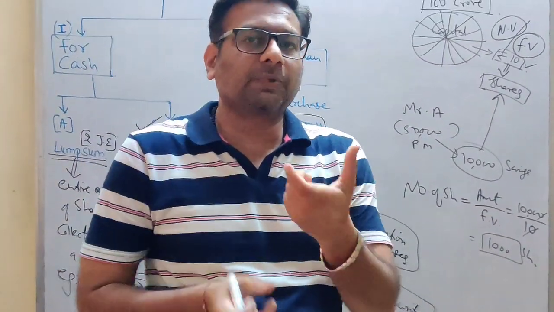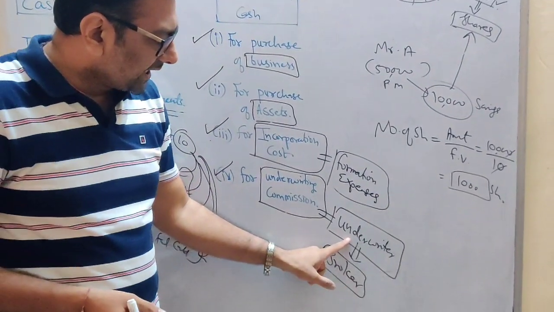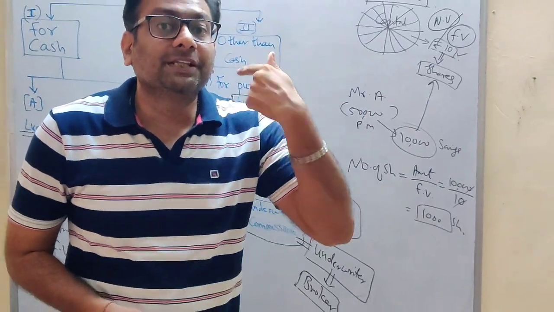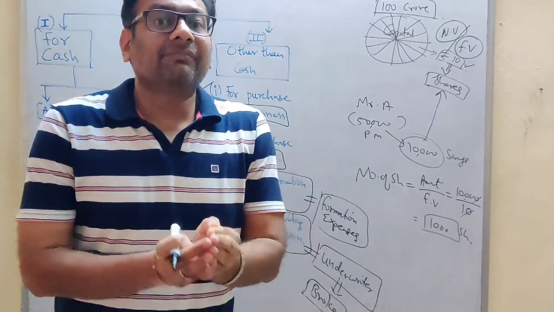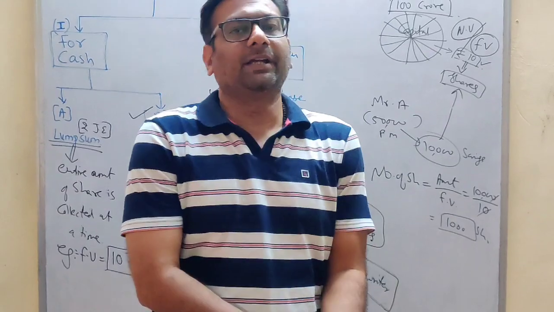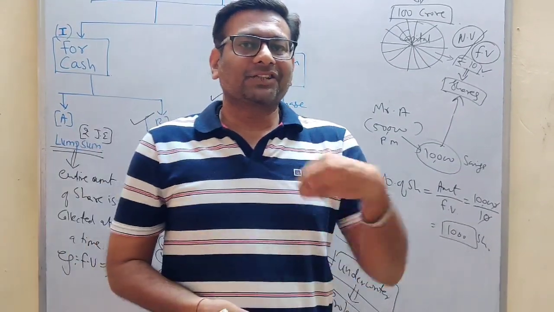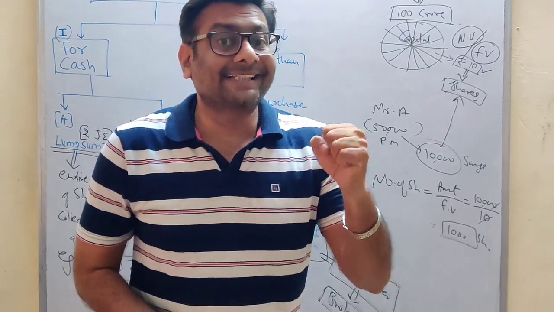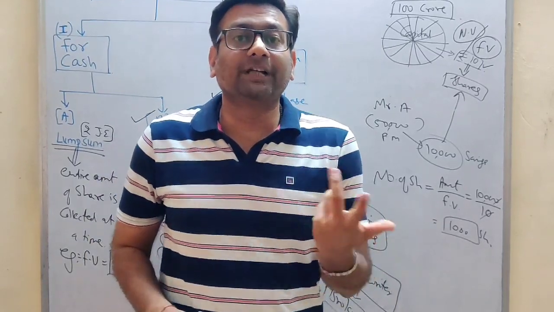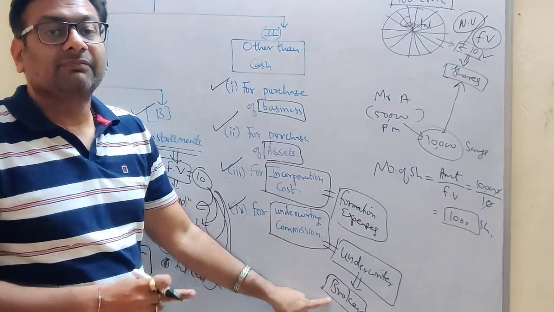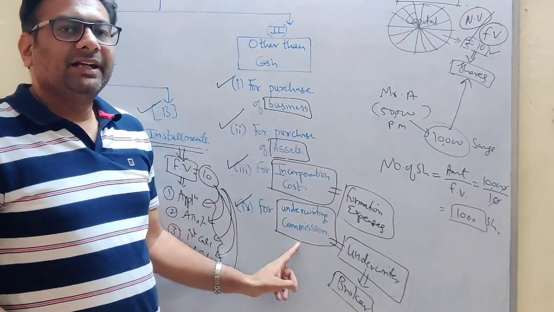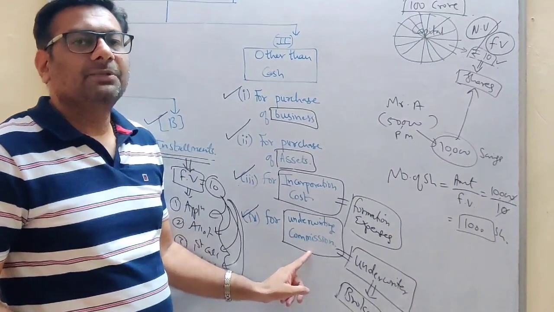I hope you have understood the concept of underwriter. So who are underwriters? Basically they are brokers taking a guarantee that all the shares will be sold off. And in case any shares remain unsold, they will be taken up by the broker. I mean to say they will have to buy. Let's take an example. 1 lakh shares are being issued and the broker got success in selling 90,000 shares. 10,000 shares remain unsold. Who will take those 10,000 shares? The underwriter himself will have to take up those shares. Am I clear? But for taking a guarantee, the company will have to pay him underwriting commission.